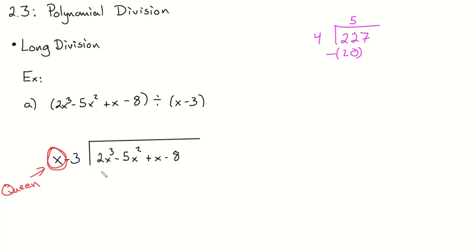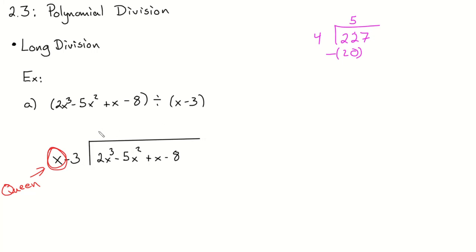Dolan claims 2x squared. Is it true that if I did x times 2x squared, I would get a 2x cubed? Or if you'd rather think about it, because I heard somebody say this, if you took 2x cubed and divided it by x, you would get a 2x squared also. Somebody, I think it was Lay, talked about dividing it, and I don't typically use that language, but if you do, that's cool. Okay, I like the way Dolan thought about it, so I'm going to write a 2x squared.